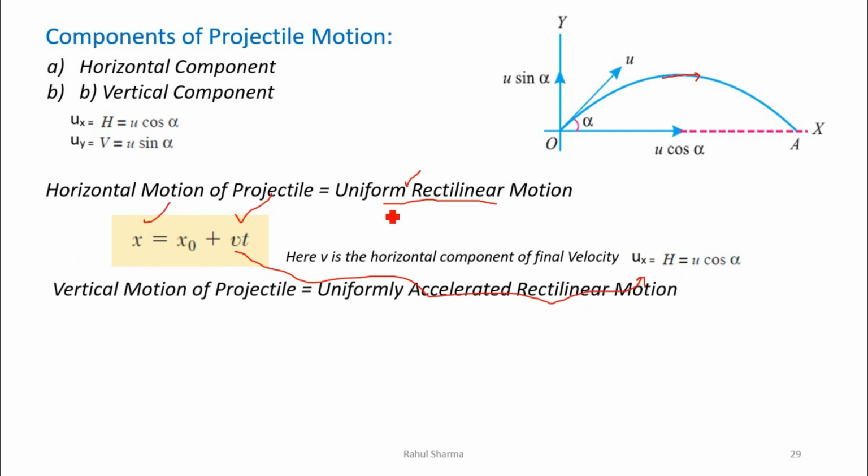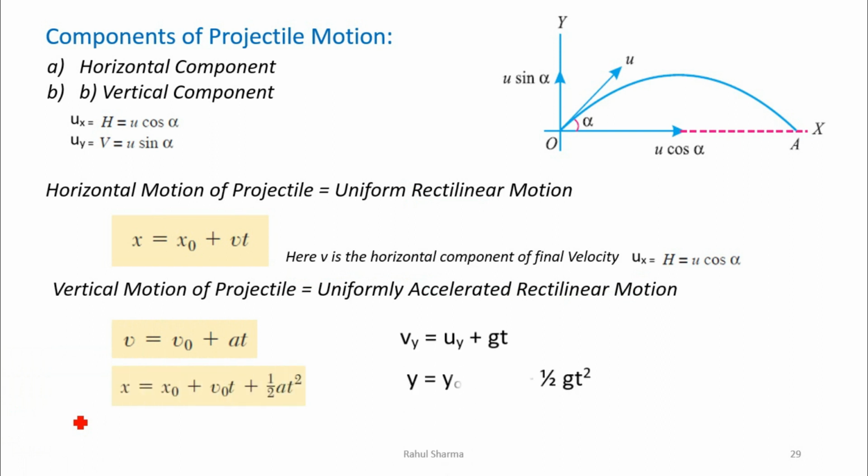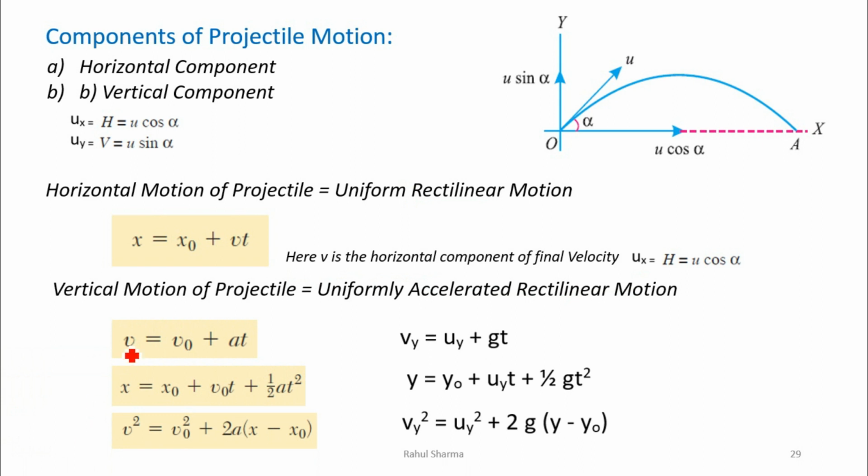Similarly, the vertical motion of the projectile is uniformly accelerated rectilinear motion. So we can apply these three equations in the case of vertical motion of the projectile. Every term is the same, we are using the same rectilinear equations, as we discussed, but the difference is that we are taking only the vertical velocity, vy, the initial velocity in the vertical direction, and in place of acceleration we have the acceleration due to gravity.